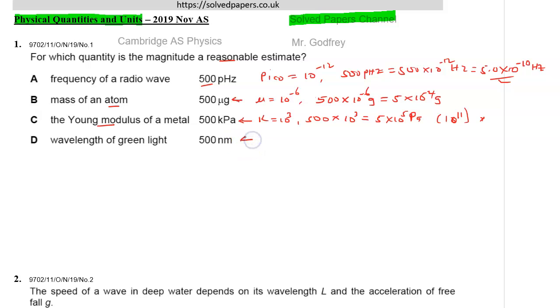What about the wavelength of green light? Nano is 10 raised to power minus 9. Therefore, 500 nanometer is the same as 500 times 10 raised to power minus 9, which is 5 times 10 raised to power minus 7 meters. And this is true. So our answer here is D.